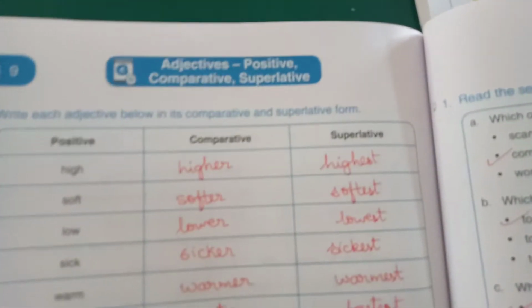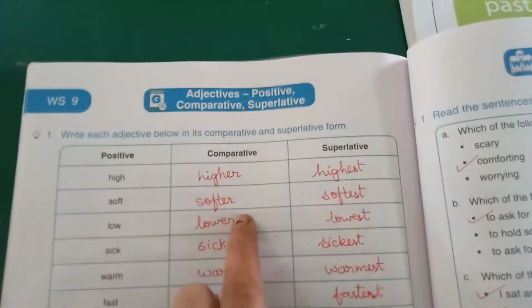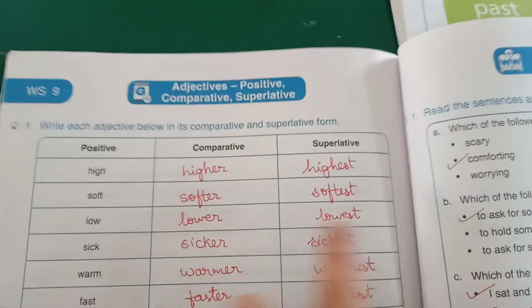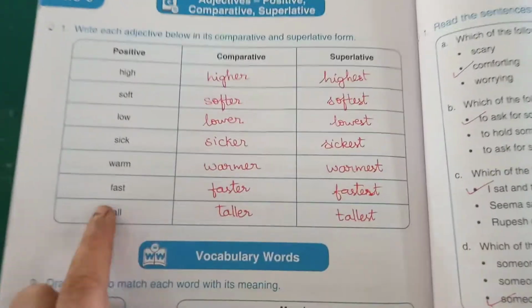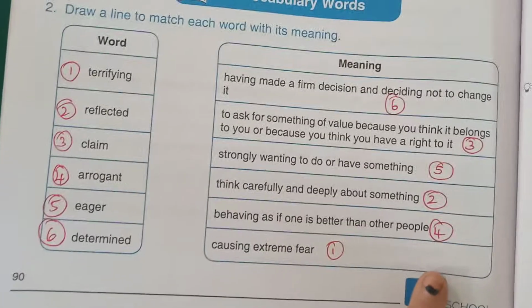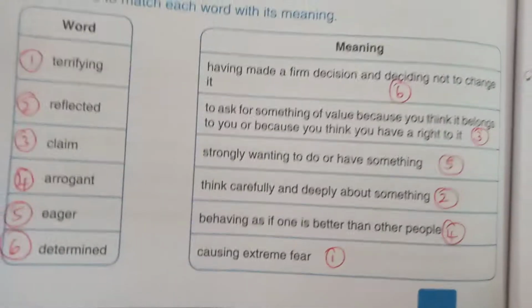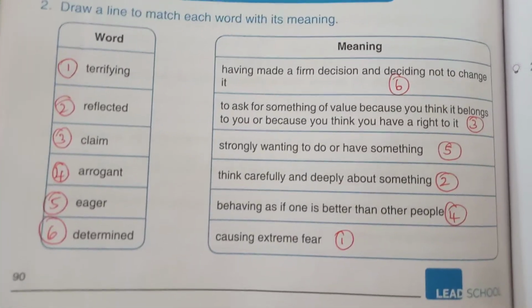Here it is given. High, higher, highest. Soft, softer, softest. Low, lower, lowest. Sick, sicker, sickest. Warm, warmer, warmest. Fast, faster, fastest. Tall, taller, tallest. Like that you have to match the meaning. Match the meaning is also easy. If you go through that and see the meaning, you can easily match it.